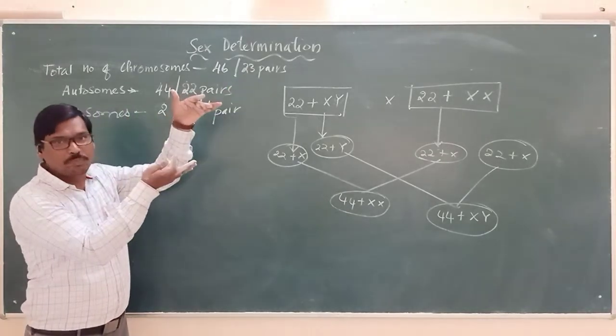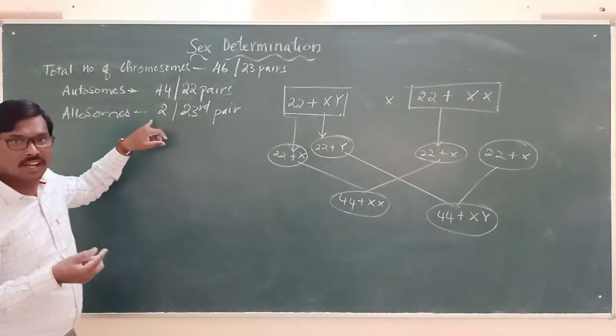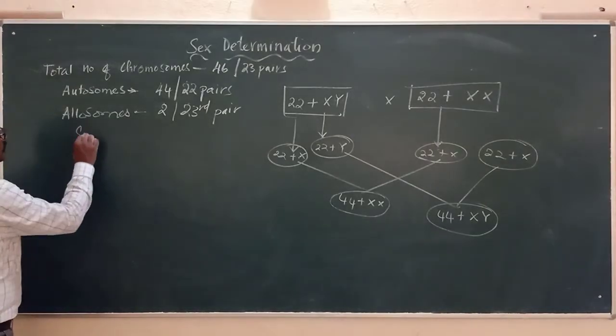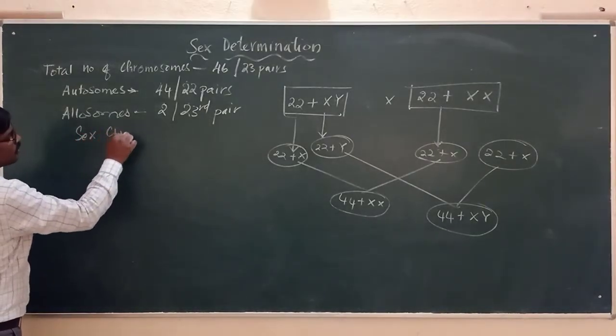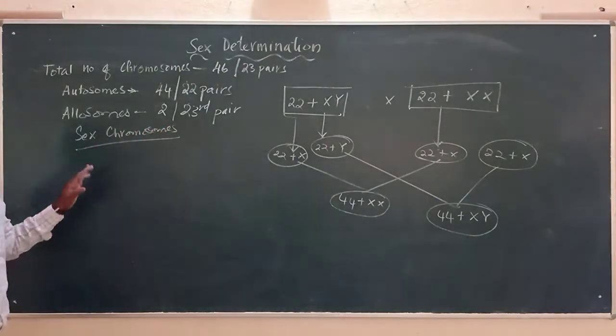The first 22 pairs are autosomes. The 23rd pair, which contains two chromosomes, is called allosomes, or otherwise sex chromosomes.